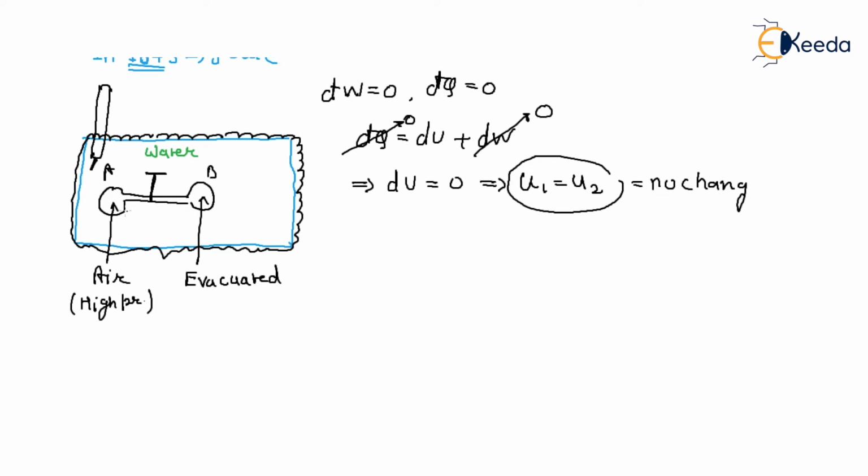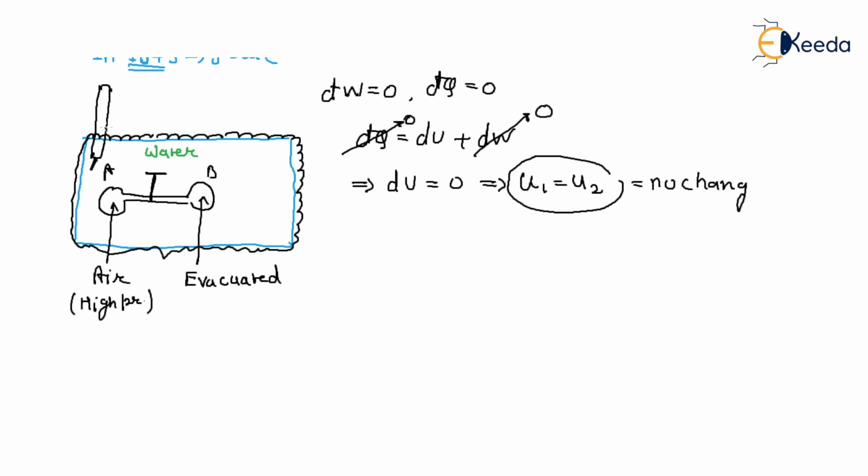Because the pressure is high on one side and the other is vacuum, the pressure of the system will change, and along with that the volume of the system will change, but during the pressure and volume change of the system, the internal energy remains the same. Internal energy doesn't change, and when we put a thermometer in the water tub, the thermometer temperature does not change.